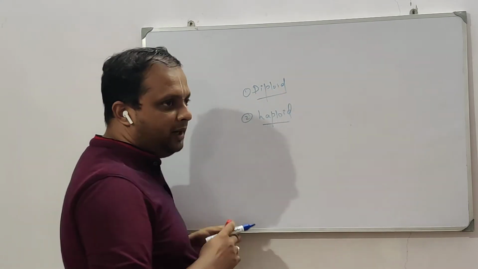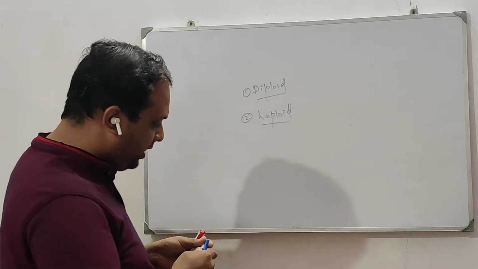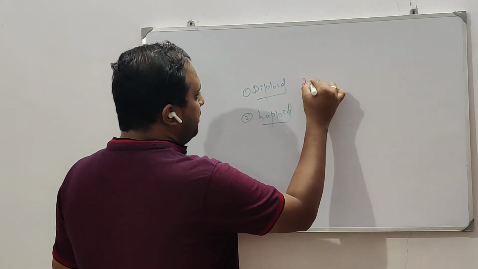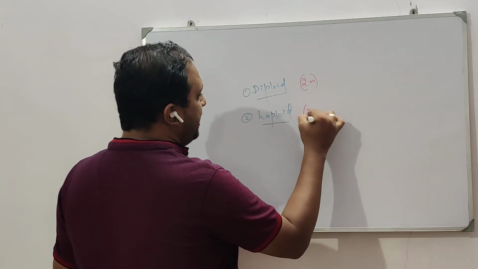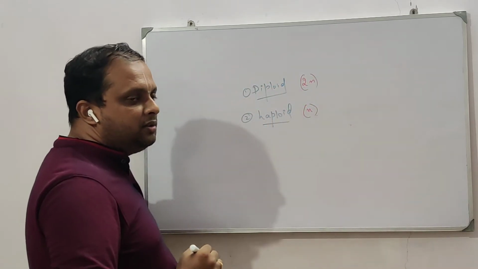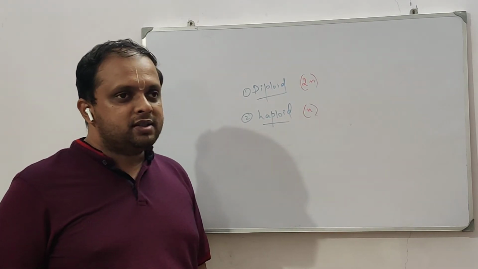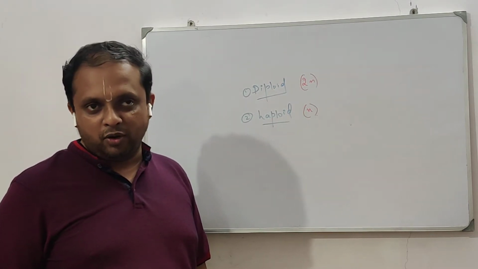We call it ploidy, and our book says diploid is 2n and haploid is n. So what does it mean? It is something related to the chromosome number.